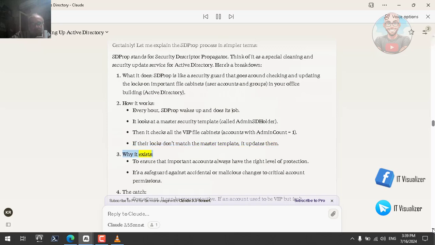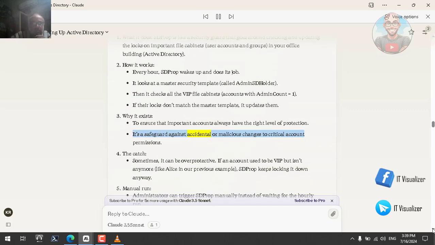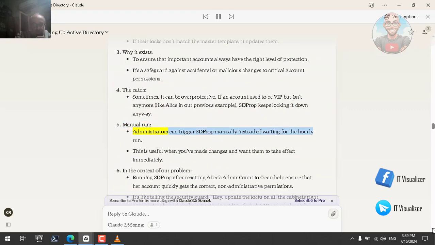Why it exists? To ensure that important accounts always have the right level of protection. It's a safeguard against accidental or malicious changes to critical account permissions. The catch: sometimes, it can be overprotective. If an account used to be VIP but isn't anymore, like Alice in our previous example, SD-Prop keeps locking it down anyway. Manual run: administrators can trigger SD-Prop manually instead of waiting for the hourly run.